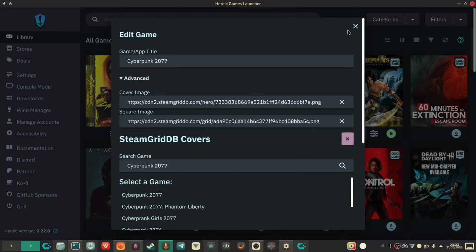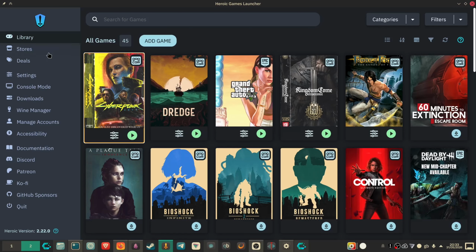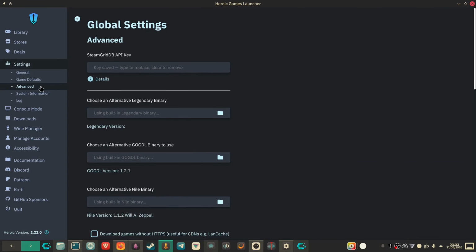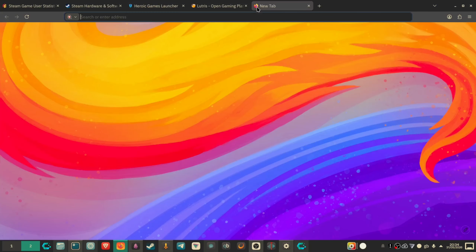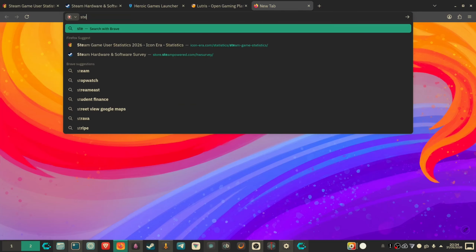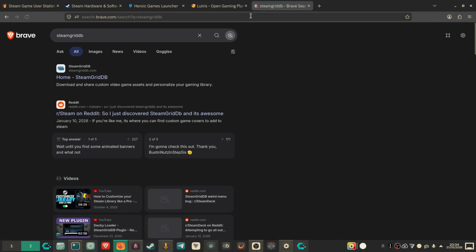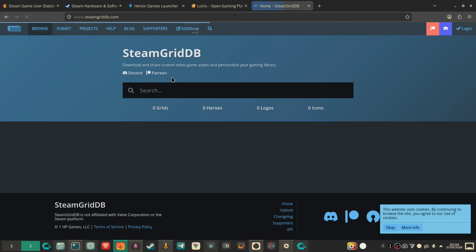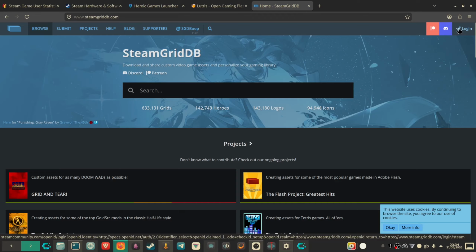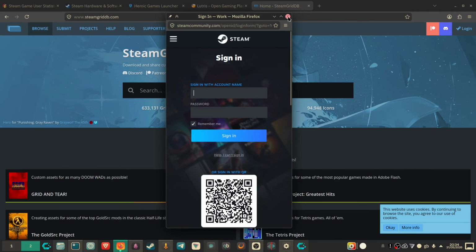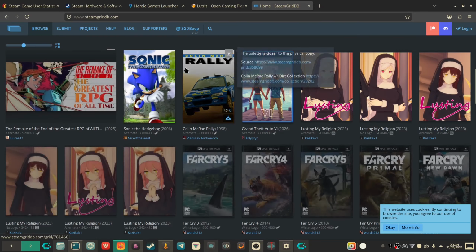But one thing that you will need is a Steam Grid API key. So what you need to do is go to settings, then advanced, and then put your key in here. Now you need to first obtain an API key. So go to Steam Grid DB, click on the first link, and log in with your Steam account. When you've logged in, you should be able to get a key within the settings.